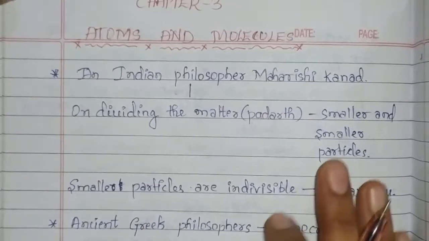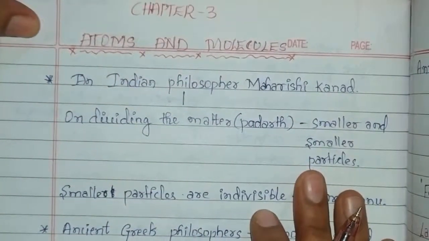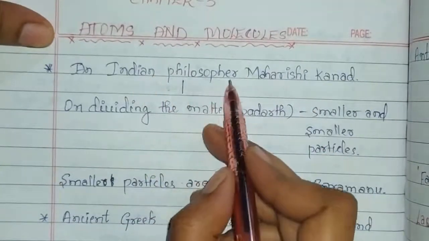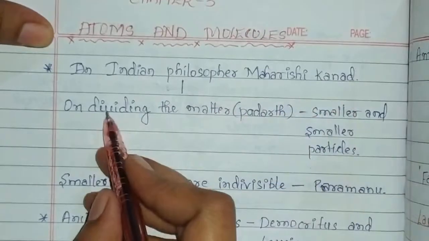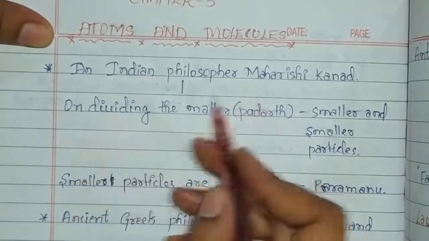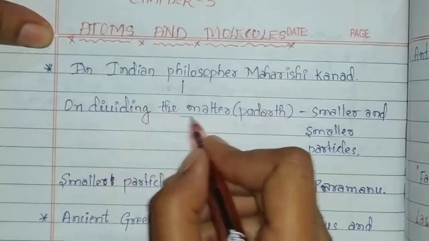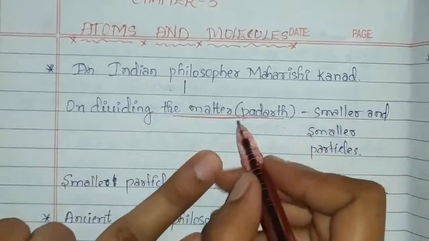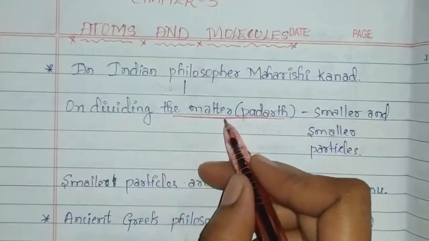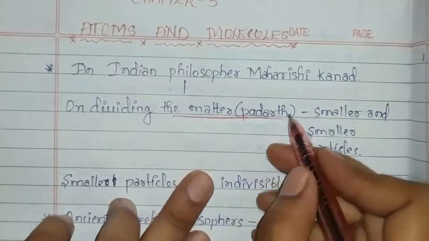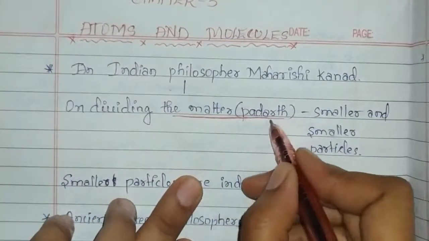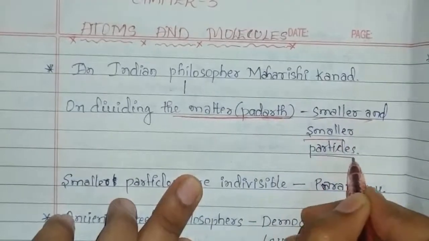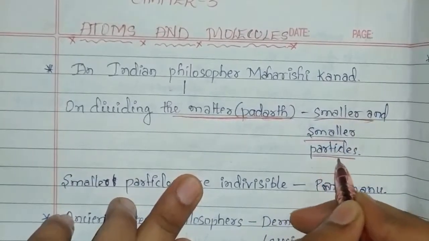Now we will start a new chapter, the third chapter, atoms and molecules. An Indian philosopher, Maharishi Kannada, divided matter continuously, and on continuously dividing the matter, he finally got smaller and smaller particles.